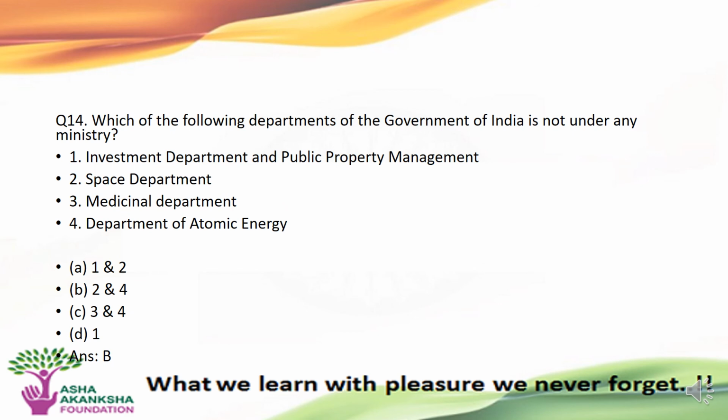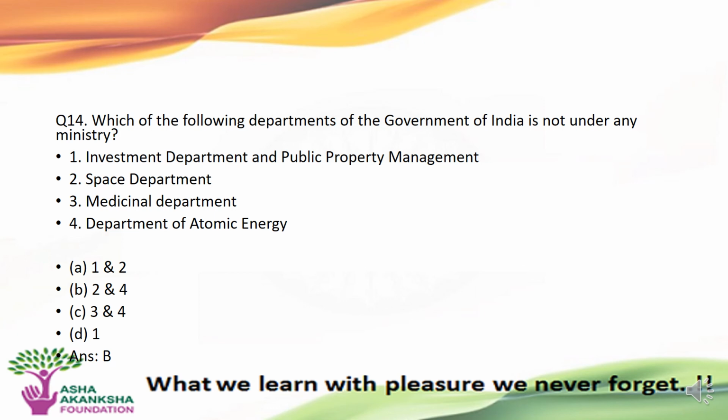The next question is, which of the following departments of the Government of India is not under any ministry? The departments are: first, Investment Department and Public Property Management. Second, Space Department. C, Medicinal Department. Or D, Department of Atomic Energy.